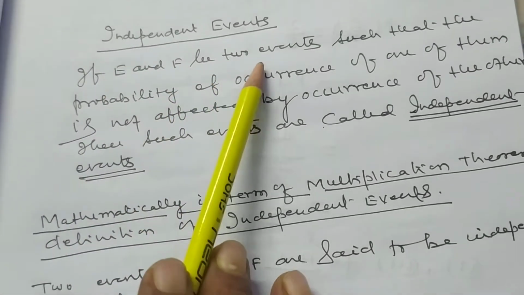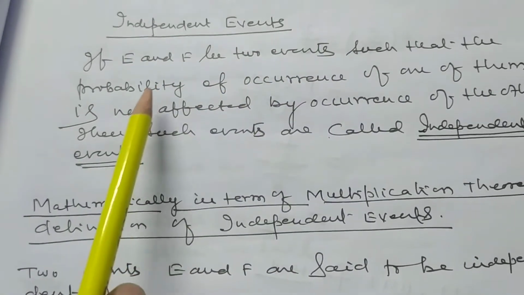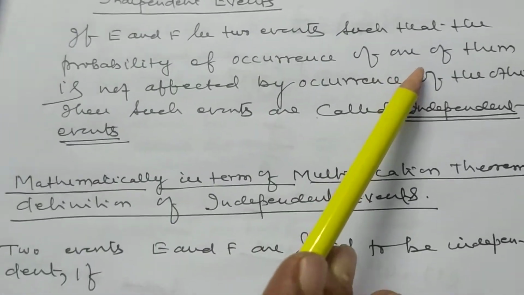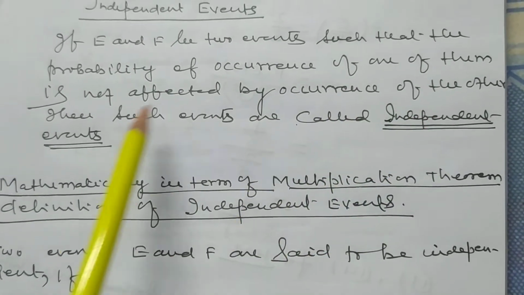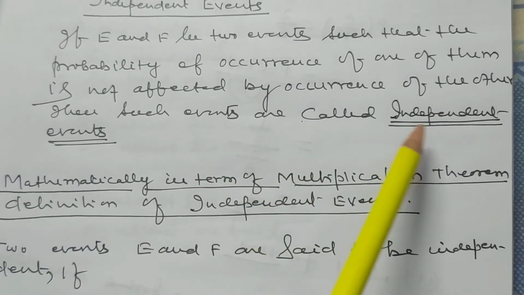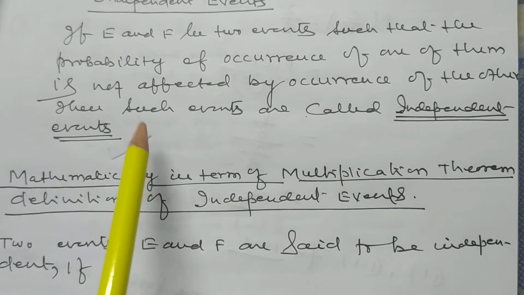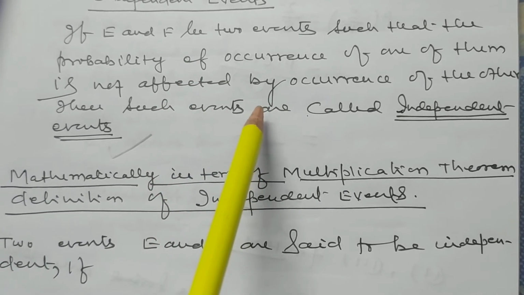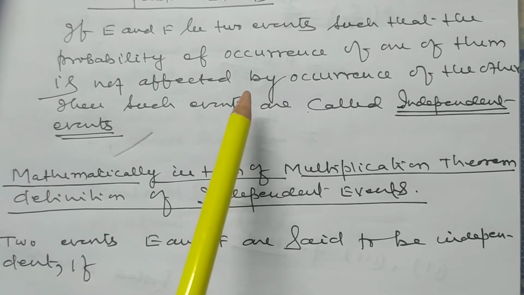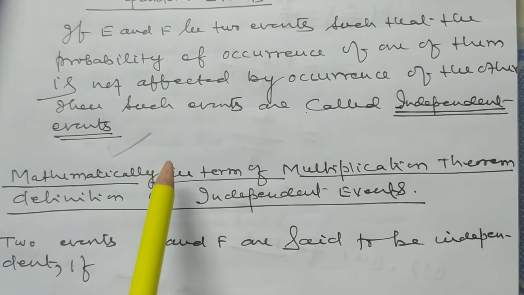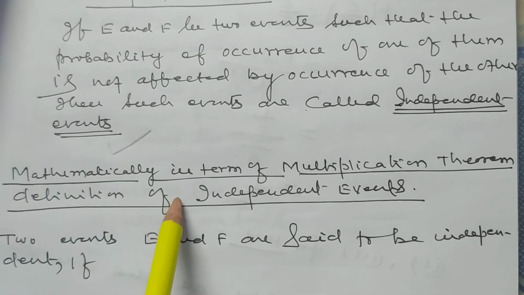If E and F are two events such that the probability of occurrence of one of them is not affected by occurrence of the other, then such events are called independent events. My dear student, this is the definition of independent events. How will you represent it mathematically is a question.